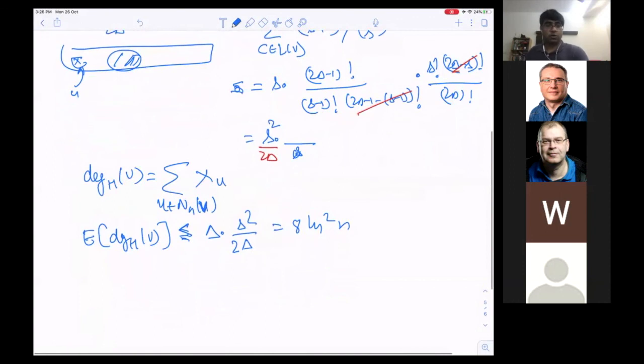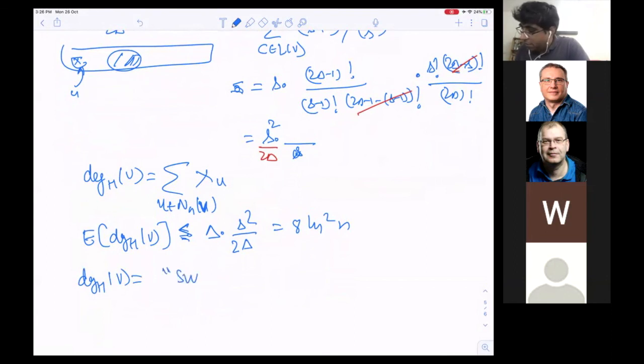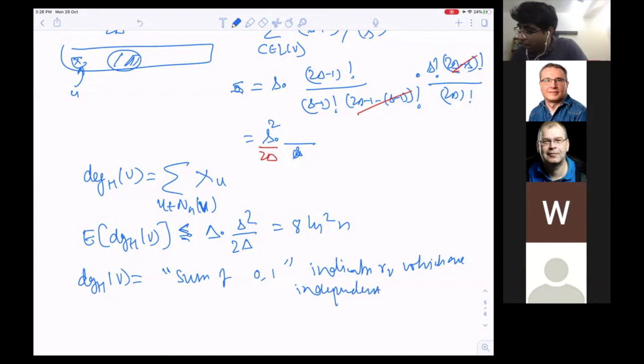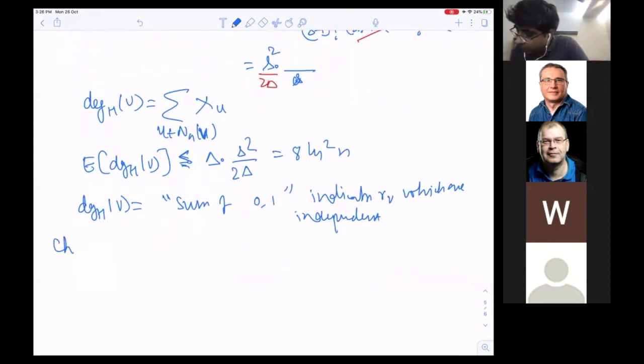Now, what do you know about the degree of H in V? This is a sum of 0-1 indicator random variables, which are independent. So now I can throw in the Chernoff bound.